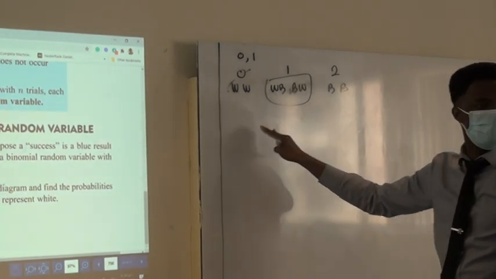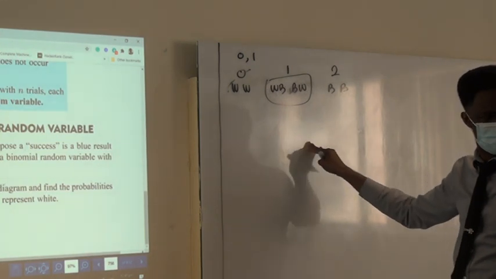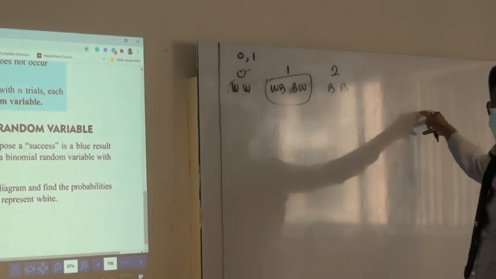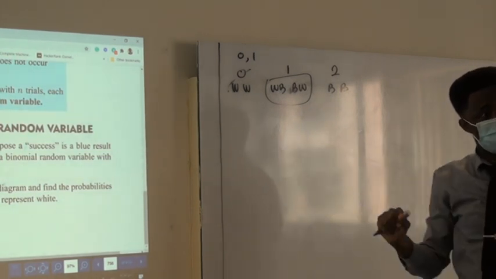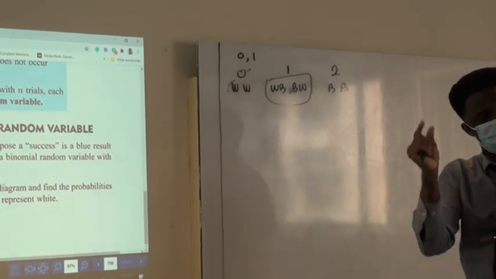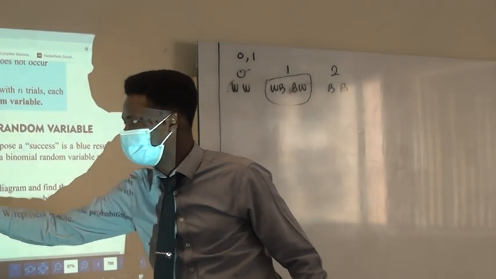No, white, white, blue, white, blue. You understand? Then you have different combinations until you get to blue, blue, blue. So there are 8 different outcomes that we can list in our sample space. And when you count the number of blue, it will take either the value 0, 1, 2, 3.